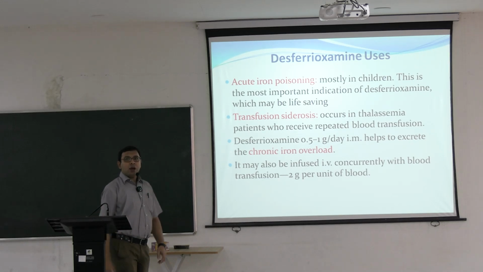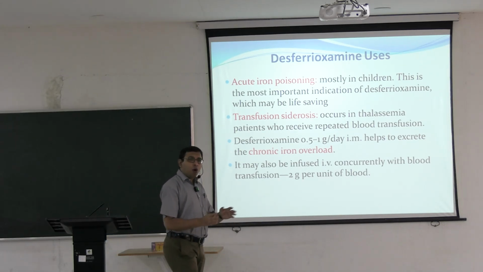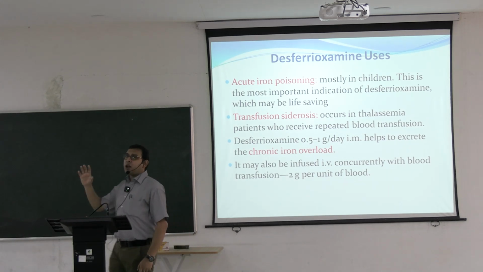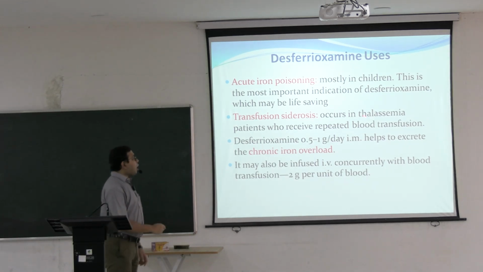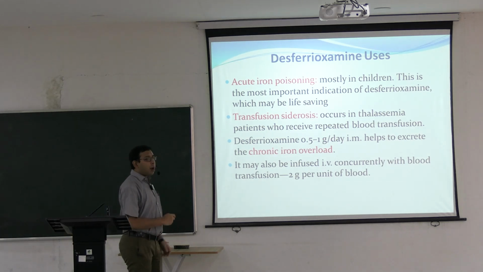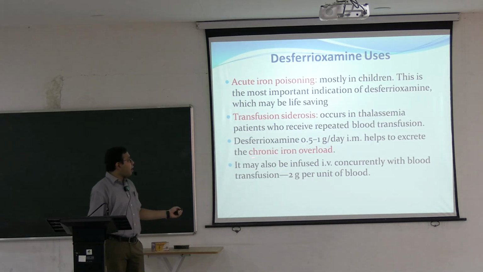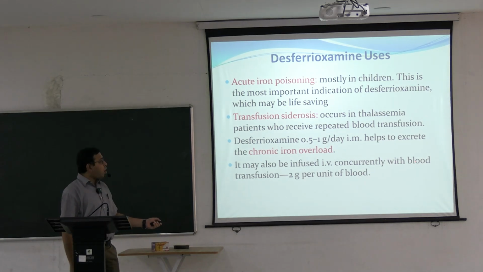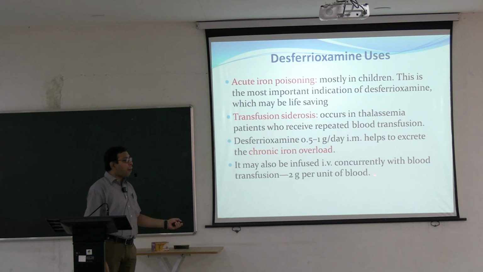Transfusion siderosis. This is the most common indication, more common than the acute iron poisoning, in thalassemia, where repeated blood transfusion is usually done. It occurs in thalassemia patients who receive repeated blood transfusion. Deferoxamine 0.5 to 1 gram per day intramuscular helps to excrete the chronic iron overload. It may be infused IV concurrently with blood transfusion, 2 gram per unit of blood.